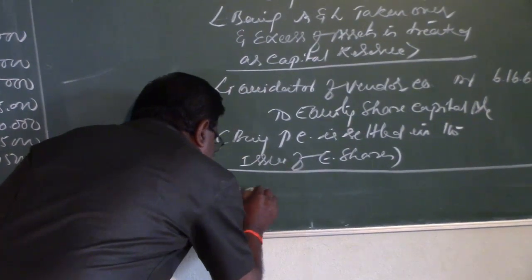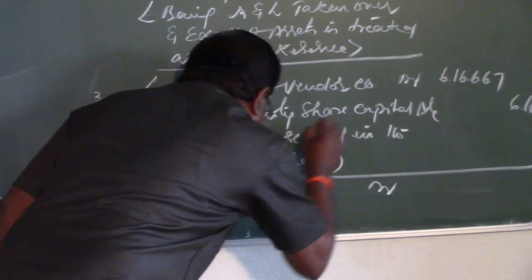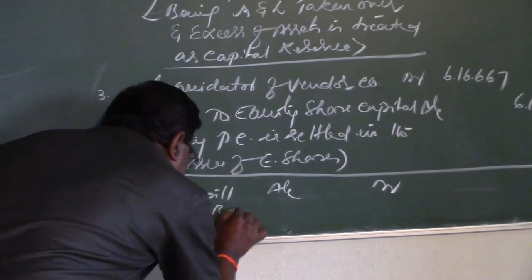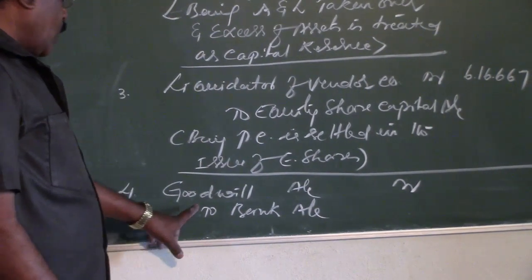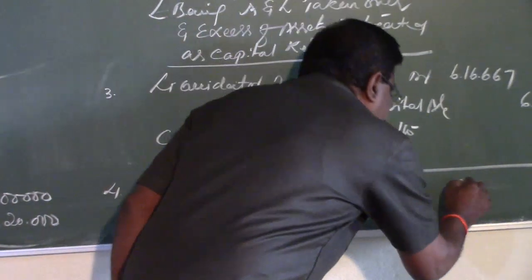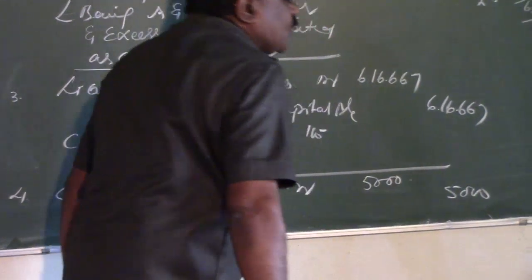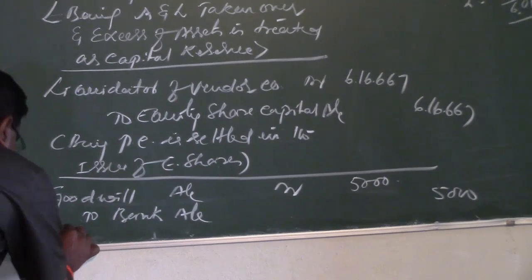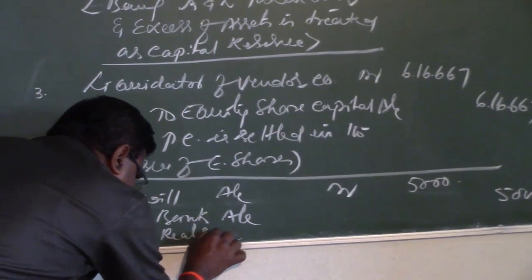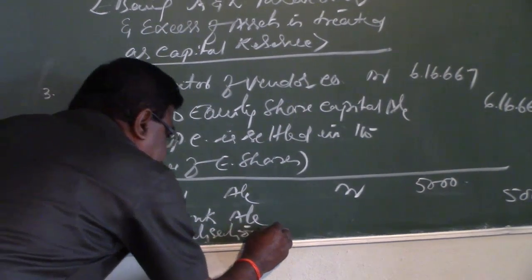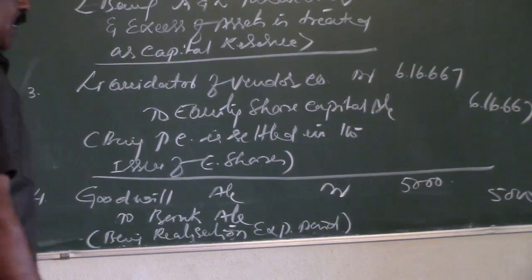Therefore, goodwill account debit to bank account, because the expenses are to be paid in the form of cash. The amount paid for the realization expenses is rupees 5,000. So the narration is: being realization expenses paid by the purchasing company.